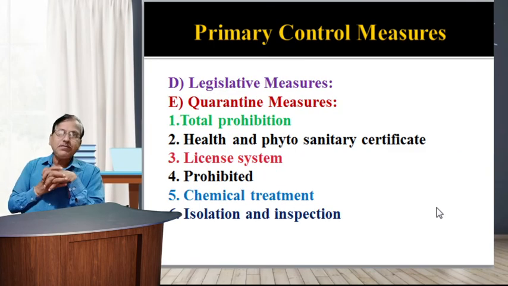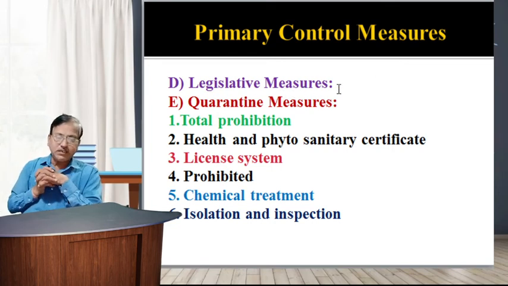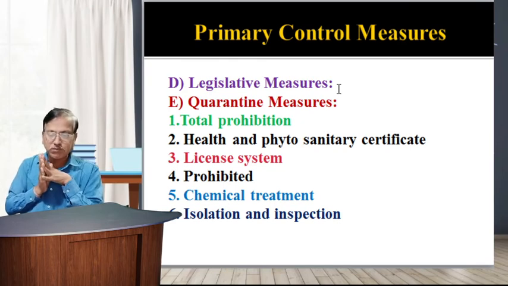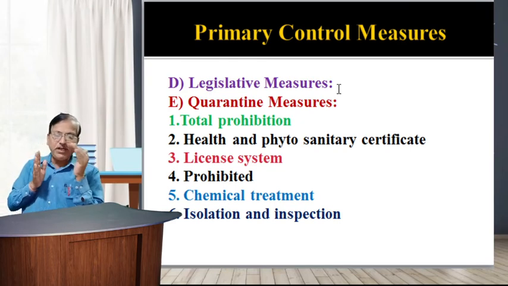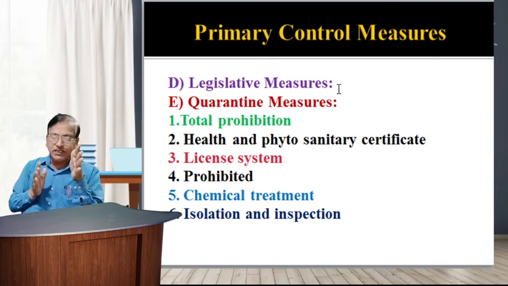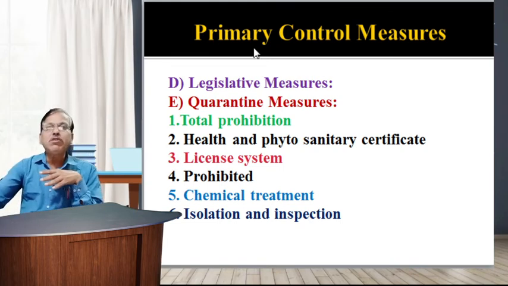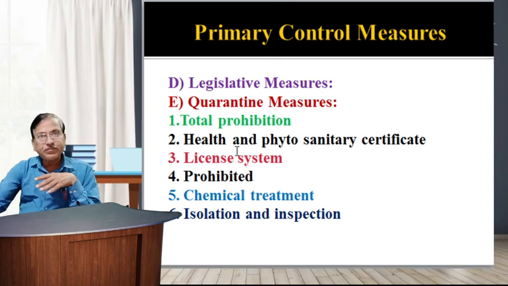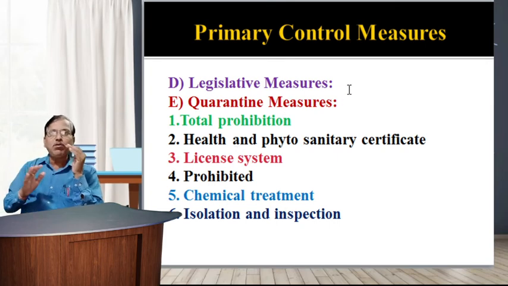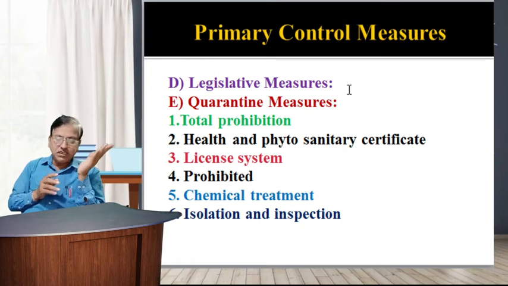Next is the D. This is the legislative measures. In this legislative method, it is necessary to take great care that pests should not be transported to other places or countries where they may develop overpopulation in the absence of natural enemies. Nursery stock or seeds transported from foreign countries through steamers or aircraft may bring pests. So in these legislative methods, the particular variety of pest may not be controlled in another area, as the natural enemy is also absent in the particular area.